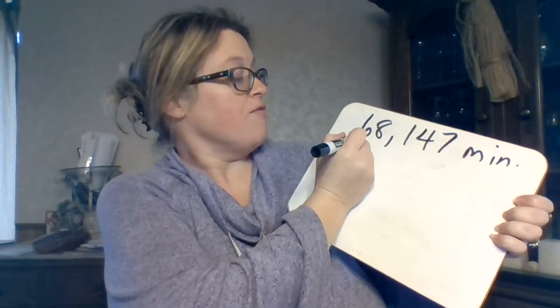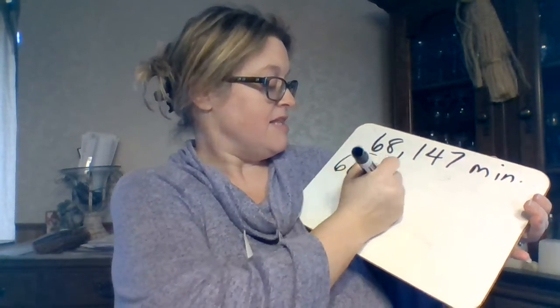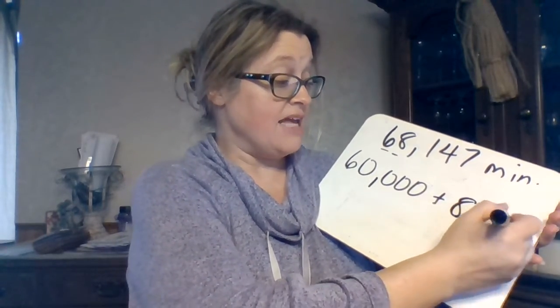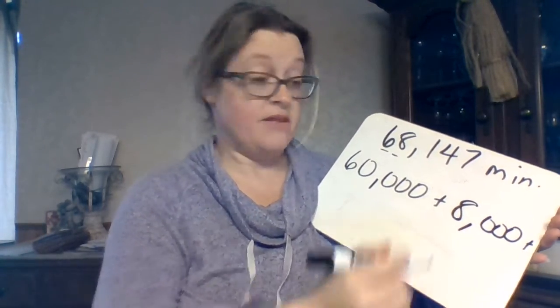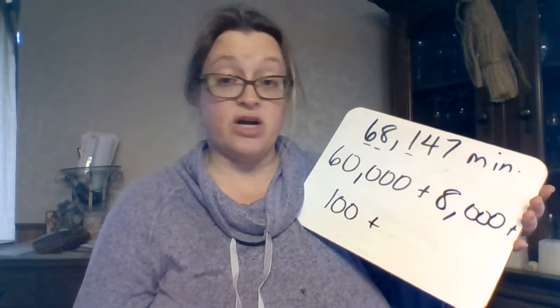So if we take our first number, 6, it's in the 10,000s place. And if we have 6 10,000s, that's 60,000. Plus, our next digit is the 8 in the thousands place. If we have 8,000s, the value of that is 8,000. Now we go to our next digit. It's a 1, and it's in the hundreds place. If we have 100, the value is 100.